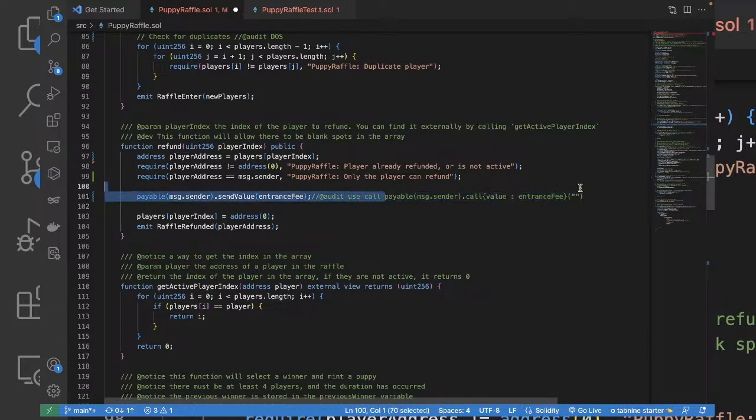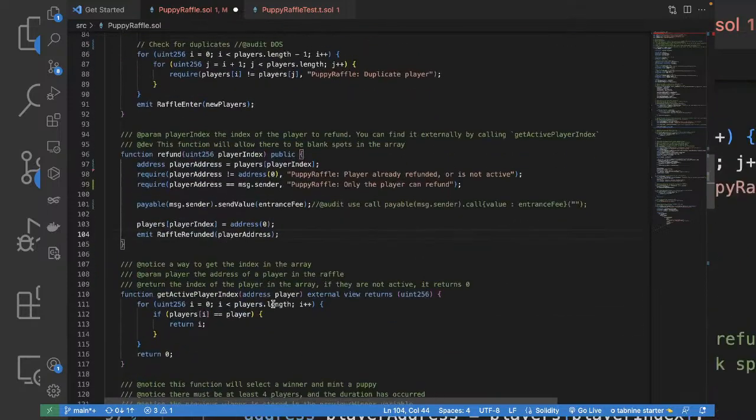So this is what the call looks like: the payable message.sender.call value entrance fee and the semicolon. Yeah, we are making the player's index to 0 address and emitting the event. That's it. That's a pretty decent function.